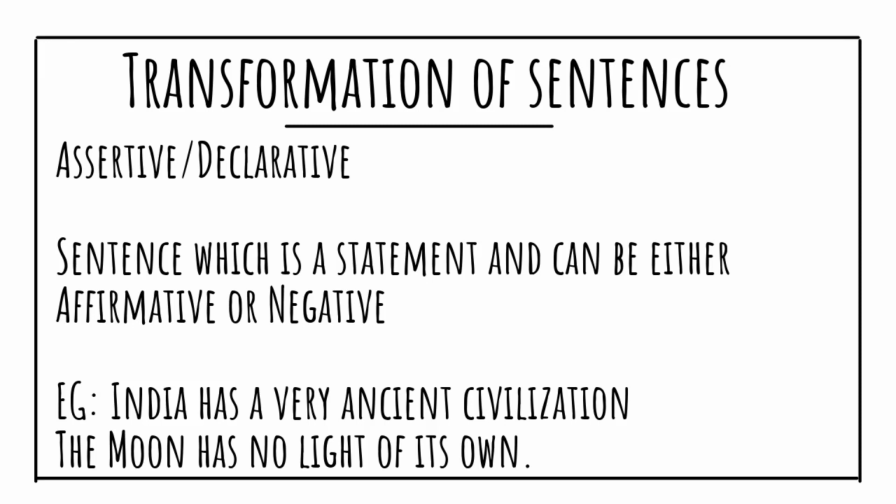An assertive sentence is a statement that can be either affirmative or negative. For example, India has a very ancient civilization. This is an affirmative sentence. Next sentence, just see: the moon has no light of its own, is a negative sentence. So, a sentence which is a statement can be either affirmative or negative.